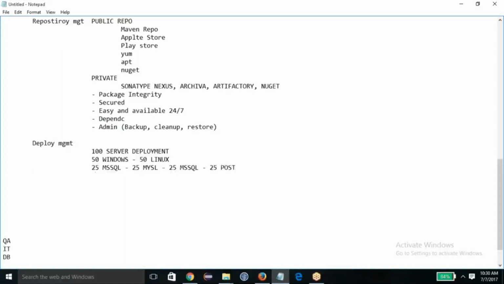Now again he says, I need to deploy 25 with JBoss application server, 25 with Tomcat application server, 25 with, let's say, WebLogic, and 25 with the WebSphere server. So that means it's a kind of configuration. Now again they say we have 100 different configurations and 120 different bug scenarios, I need to test it.